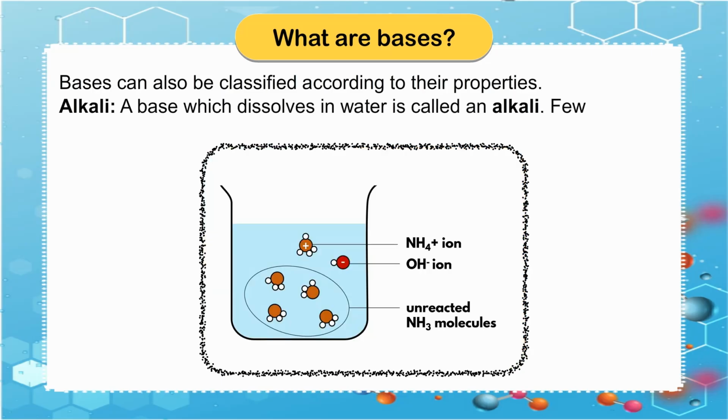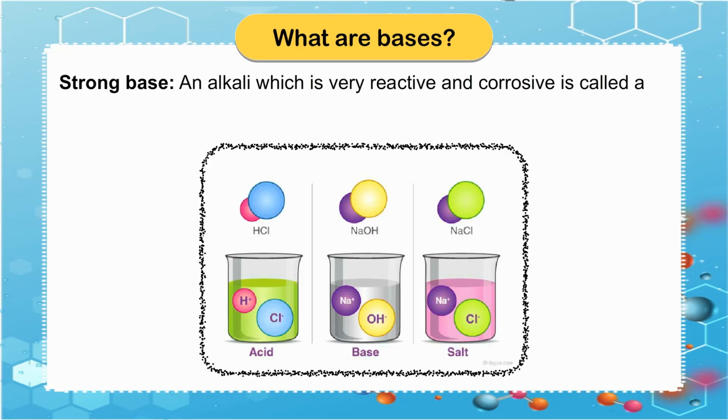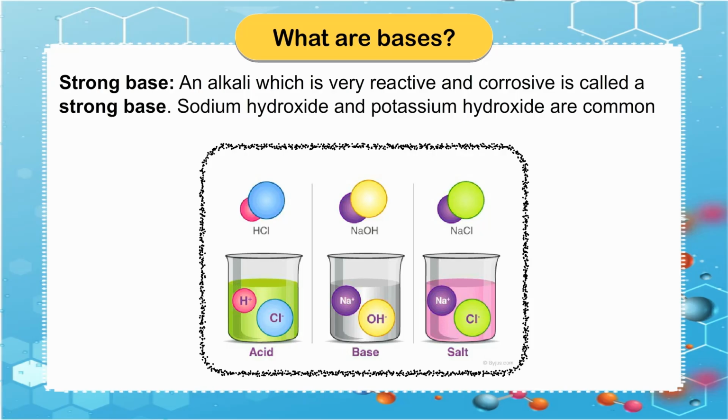Alkali. A base which dissolves in water is called an alkali. A few examples of alkalis are sodium hydroxide, potassium hydroxide and ammonia solution. Strong base. An alkali which is very reactive and corrosive is called a strong base.